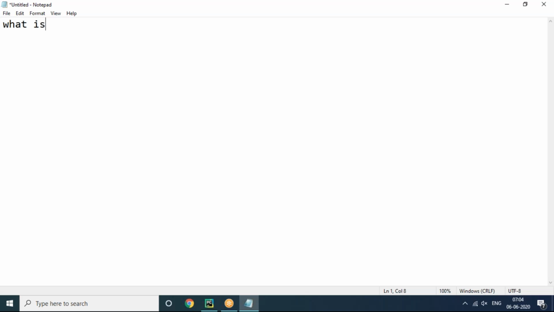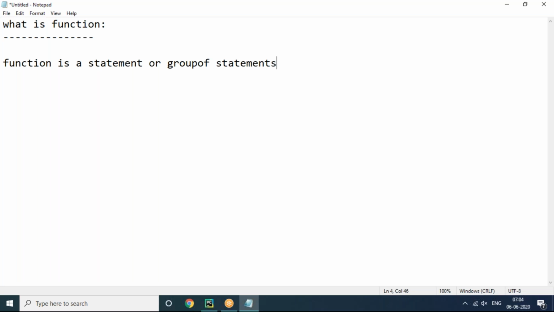So first, what is a function? A function is a statement or group of statements which is used to perform a specific task. So a function is a statement or group of statements which is used to perform a specific task.